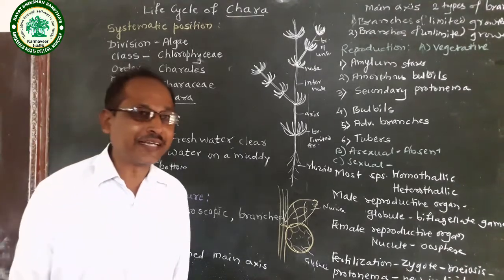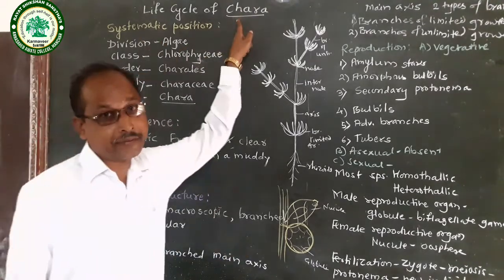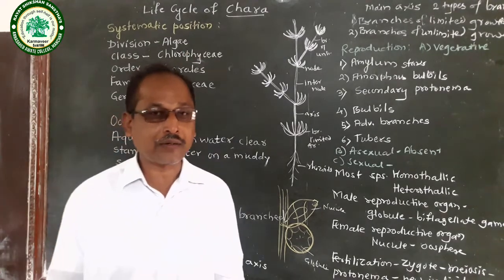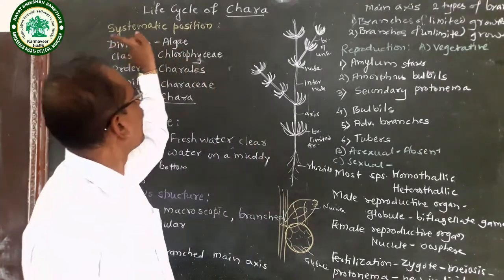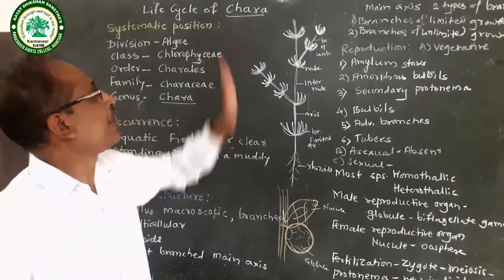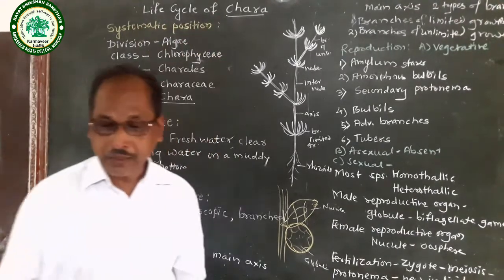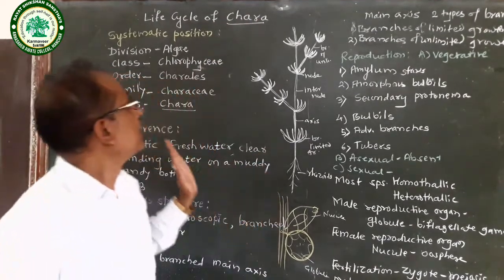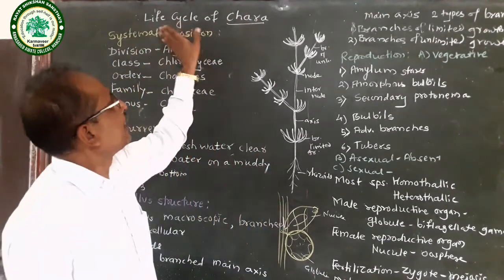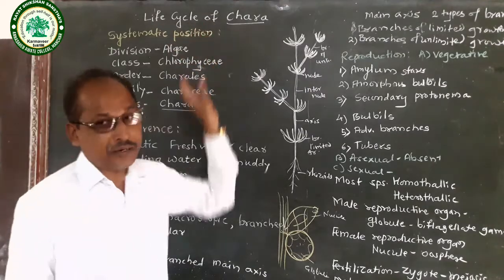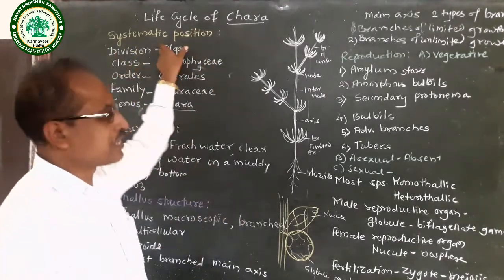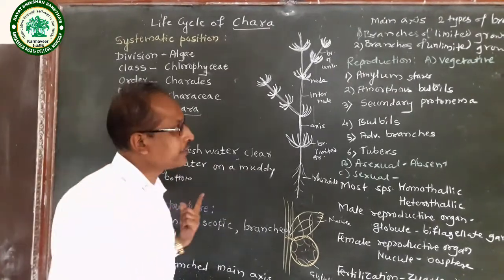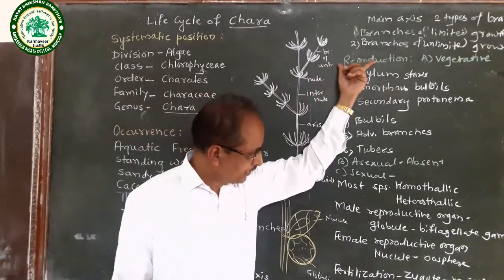Today we are going to study the life cycle of Chara, class TYBSc, topic algae, subtopic life cycle of Chara. Chara is an alga. In the chapter life cycle of Chara, the points are systematic position, then occurrence, then thallus structure, and reproduction.